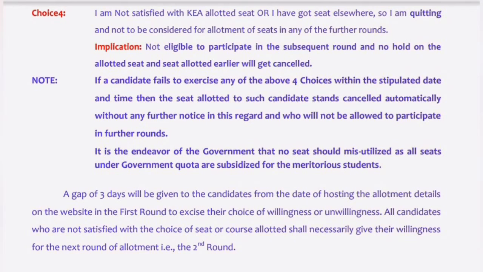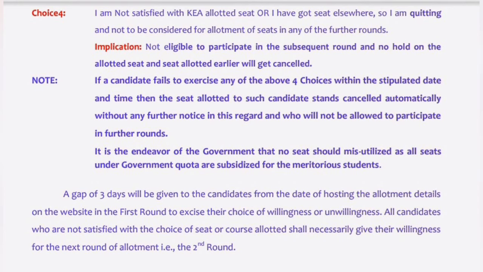Now choice number 4. These are the students who are completely dissatisfied. That means they don't want to go into even the second round of counseling, and they want to completely withdraw from this process, right? So these are the simple people. They will do choice 4 and come out of the counseling process.